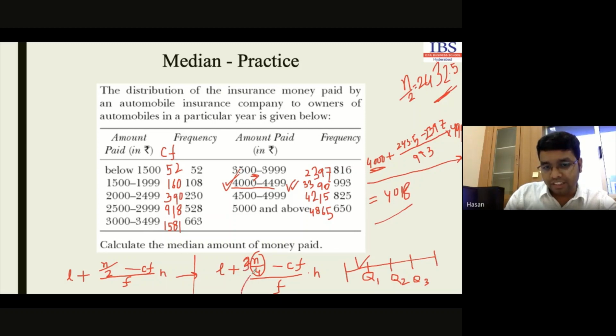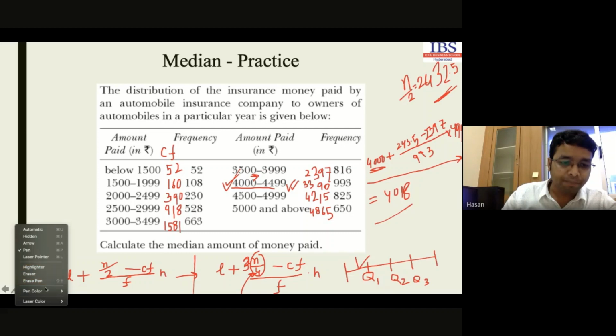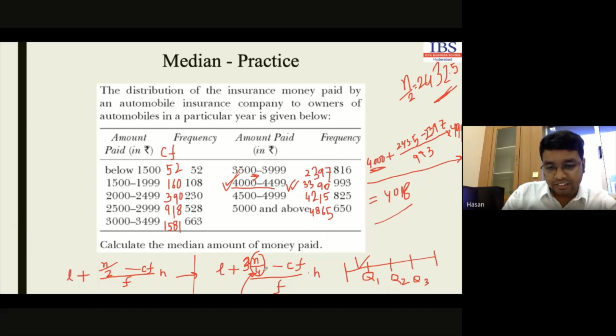So this is the formula. Listen carefully. The change is in this part only. If it is quartile, then it is 4. If it is median, it is 2. If we move to higher versions, if it is decile, then it will be 10. If it is percentile, then it will be 100. So the change is in this particular point only. Are you getting my point? For median, this one will be 2. For quartile, this one will be 4. For decile, this one will be 10, and for percentile it will be 100.